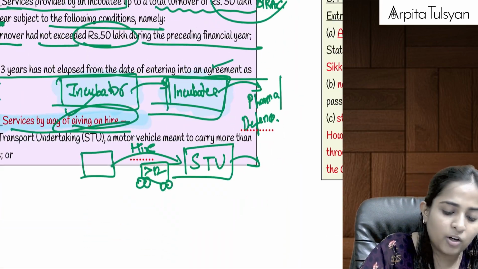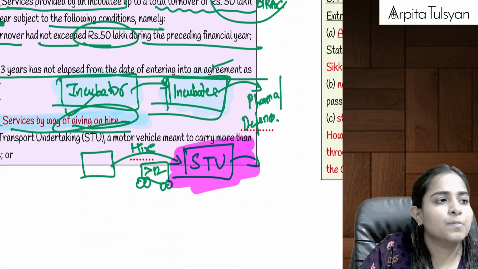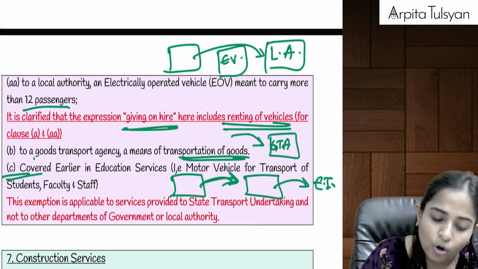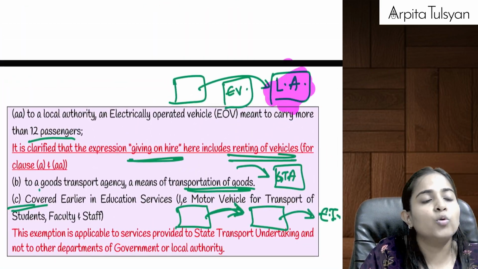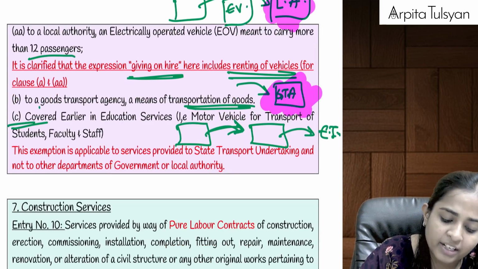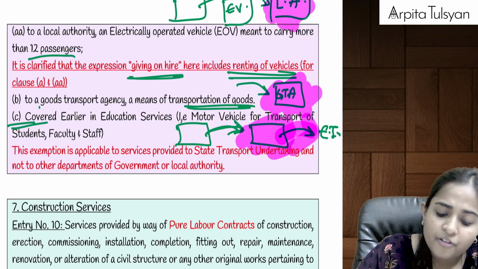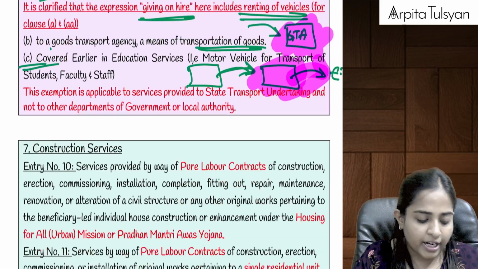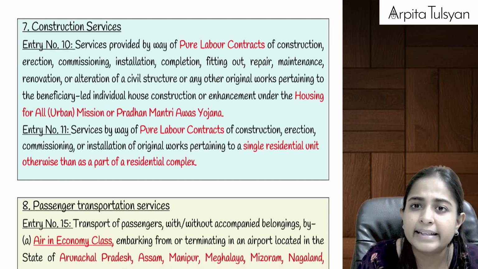Here we had given it on hire to a state transport undertaking. Second point, we gave it to a local authority. Third point, we gave it to a goods transport agency. And fourth point, we gave it to such a person who is providing further transportation facility to the educational institution. I hope I'm clear till here, everyone.